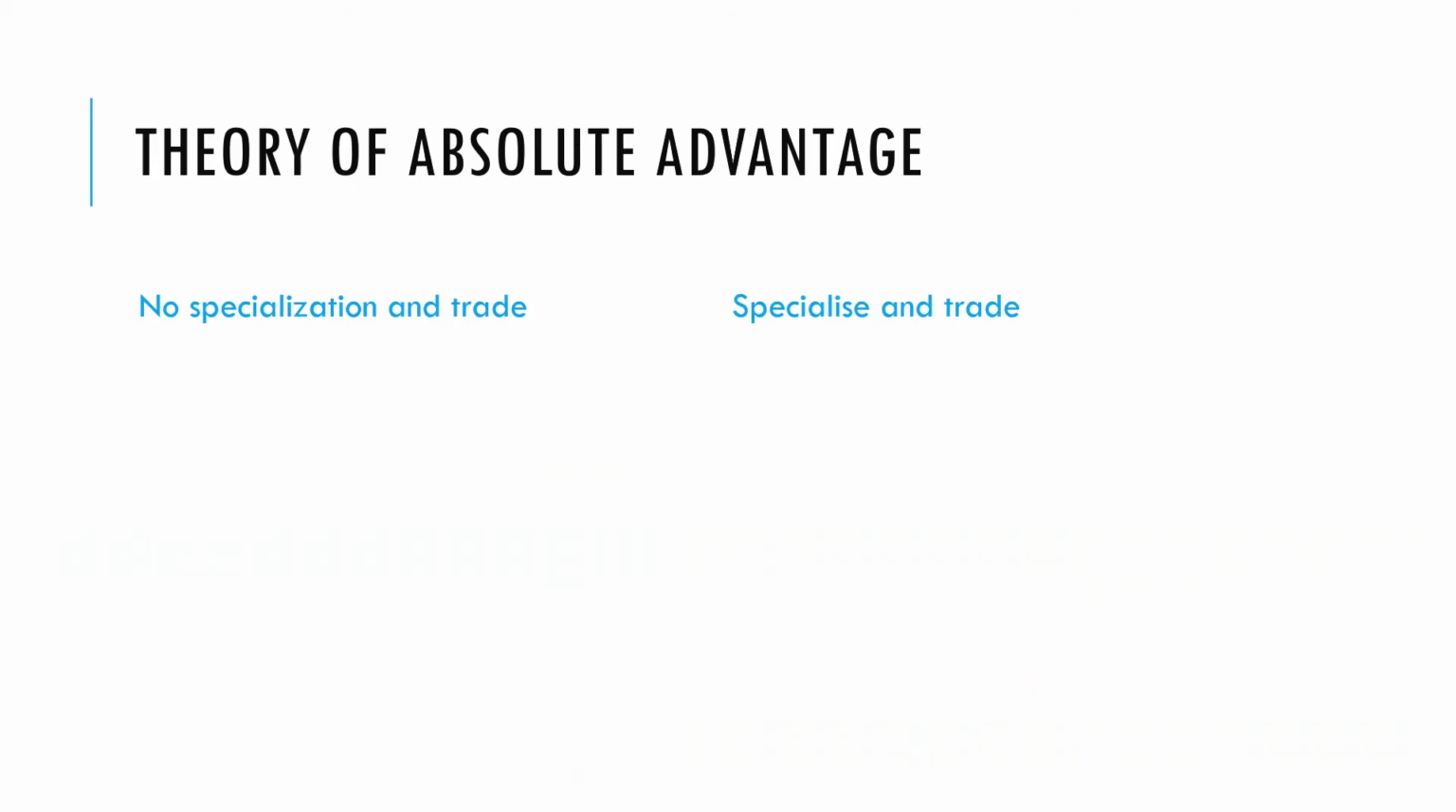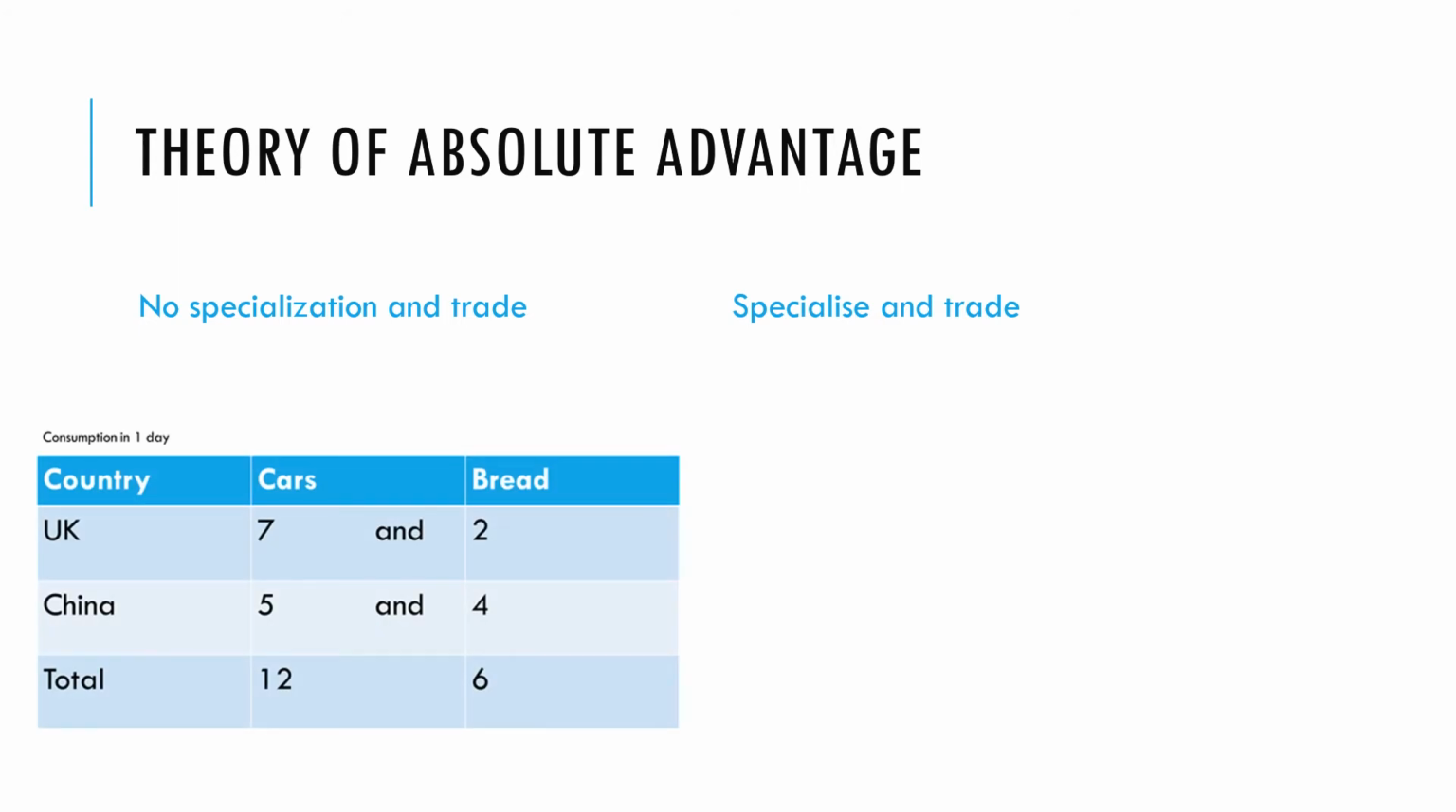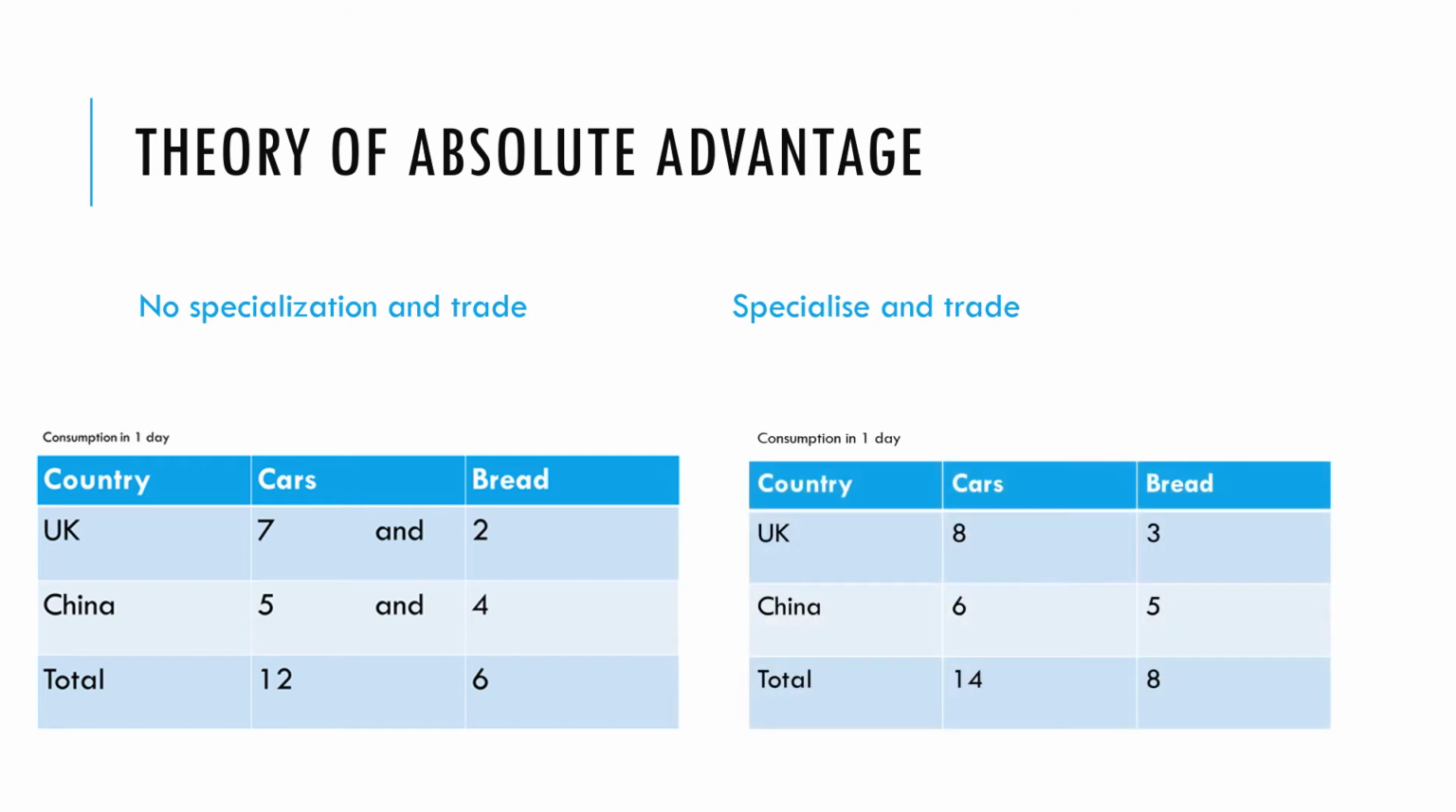So to illustrate this and really bring it home, when we had no specialization and no trade, this is what countries could consume. In the UK, 7 cars and 2 loaves of bread, and in China, 5 cars and 4 loaves of bread. When we use the theory of absolute advantage and we ask countries to specialize and then trade, we got this scenario. The UK were consuming 8 cars and 3 loaves of bread. China were consuming 6 cars and 5 loaves of bread. So what we can see is both countries are better off. Both countries are consuming more than if there was no specialization and no trade.